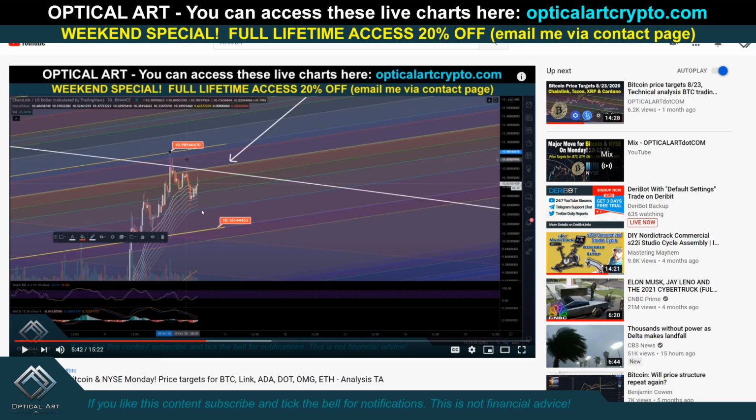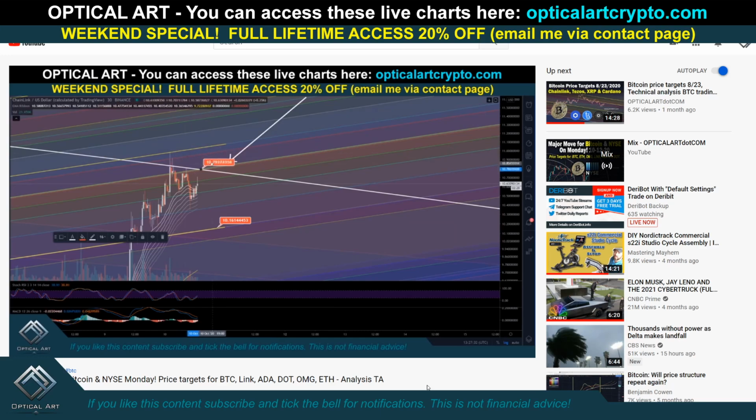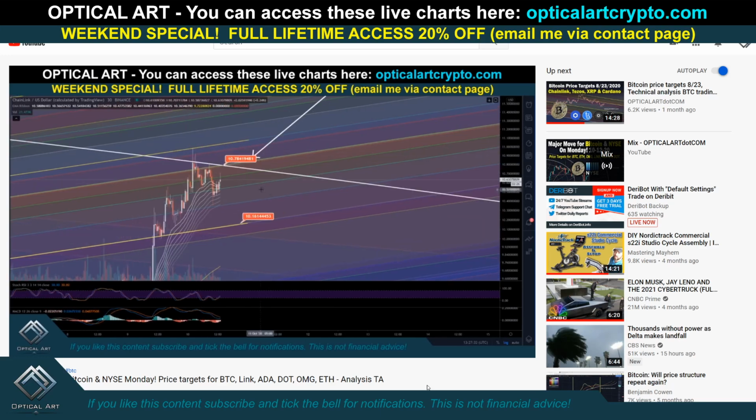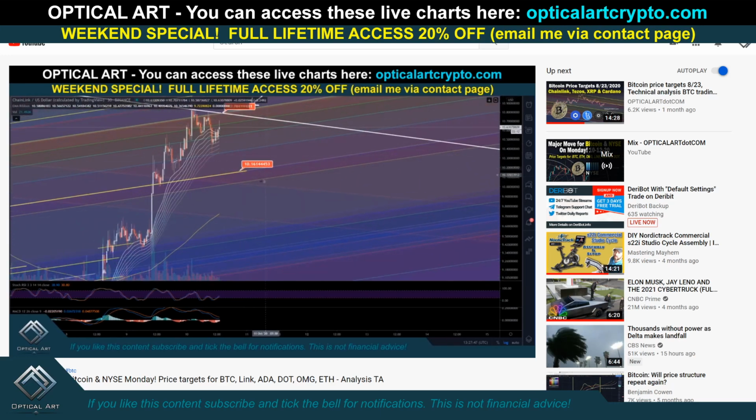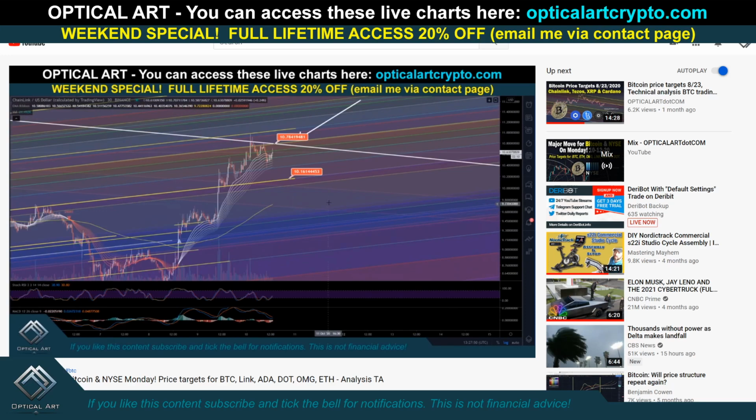Link, so let me play a clip of this. This is what I was talking about for Link in the last video. $9.98. Then we came down, we pushed back up, got topped out at this fib channel line. So your current resistance right now is this white ring and this fib channel line. So if we push up, $10.78, it is possible we're topped out for Link. Obviously, if you push above this, we could get a pump. If we do come down, I think $10.16 is a likely strong support level.